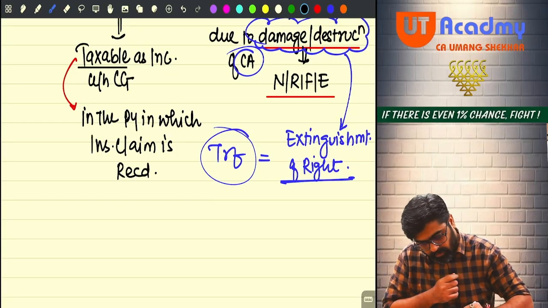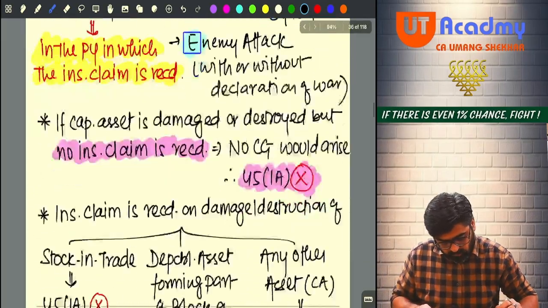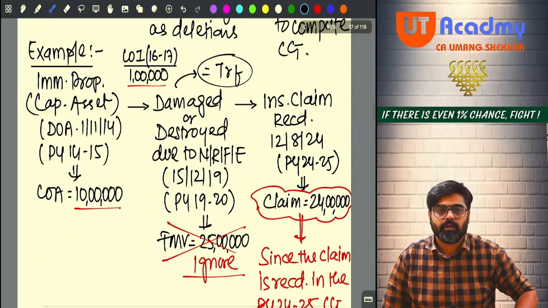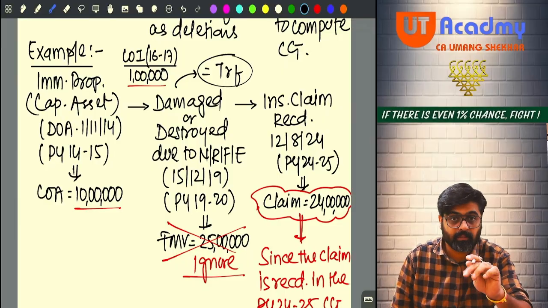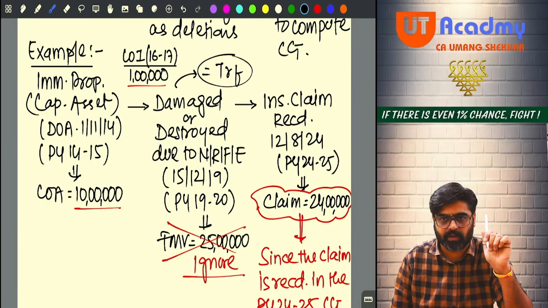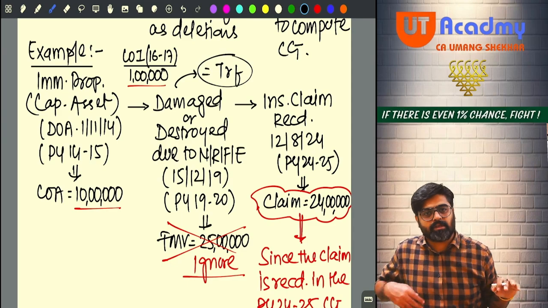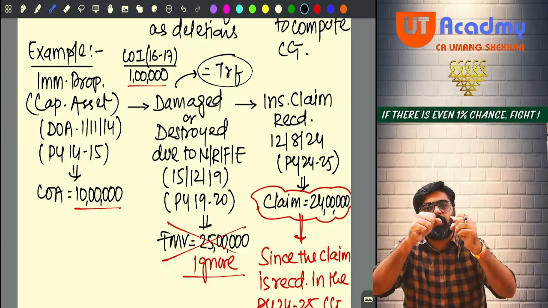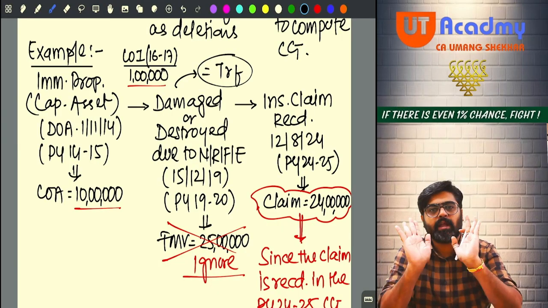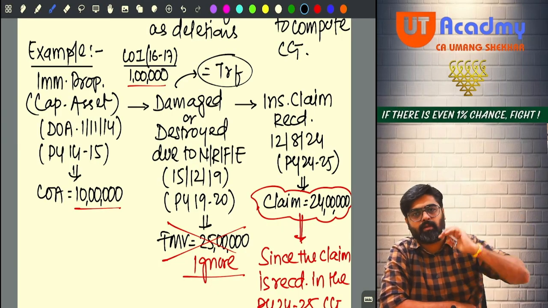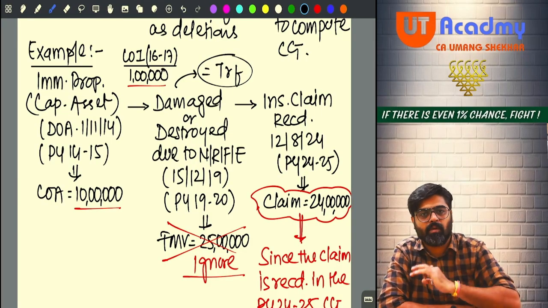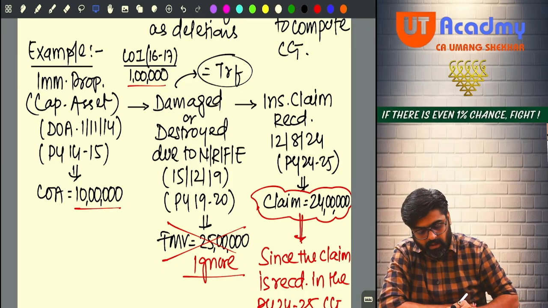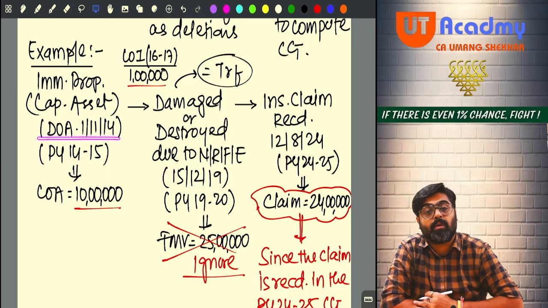Now tell me, if I give you one example, we'll take the same example which is given in my notes. See this example. We are going to solve this example properly in the question-answer format. Question will be there in the exam. From that question, we are supposed to take out this information. What is the information given in the question? For example, there is one assessee having some immovable property which he acquired on 1st November 2014.